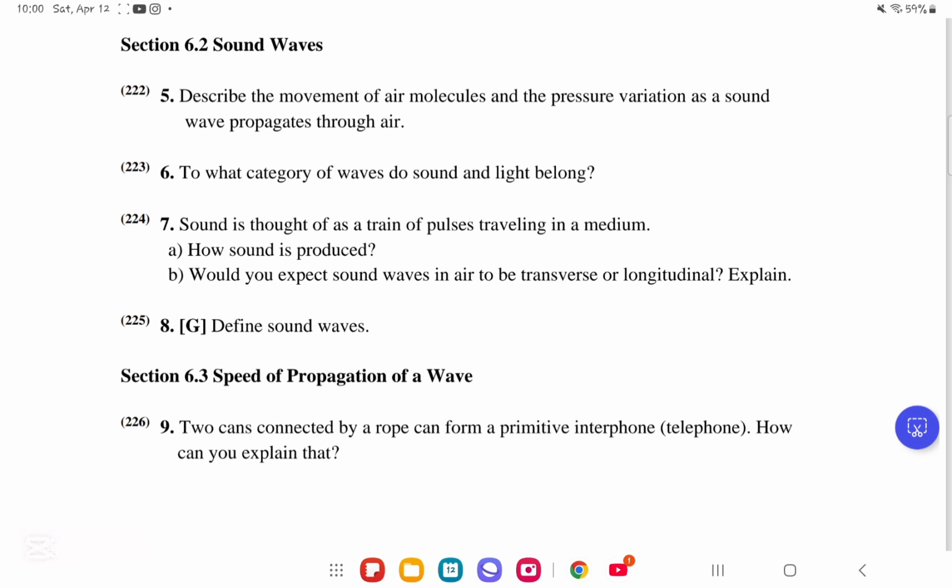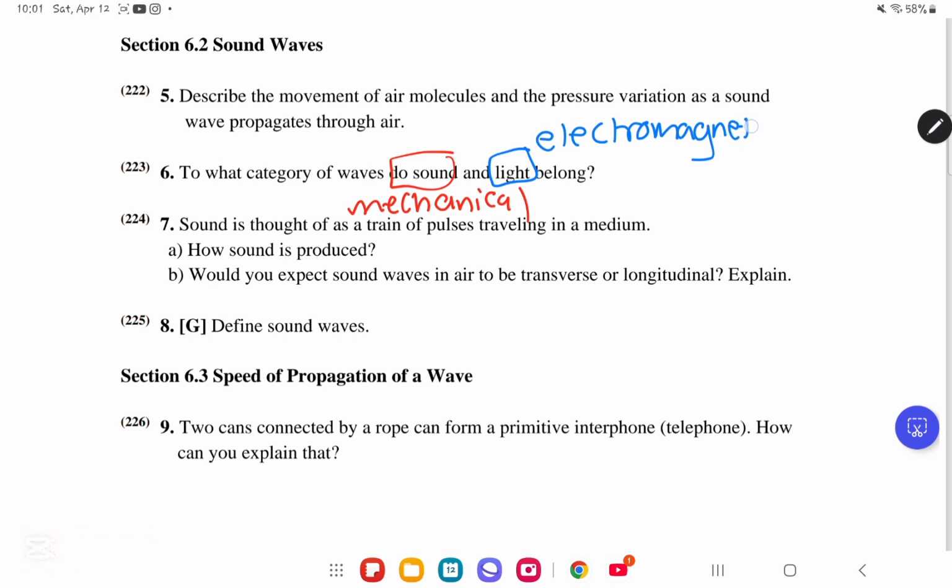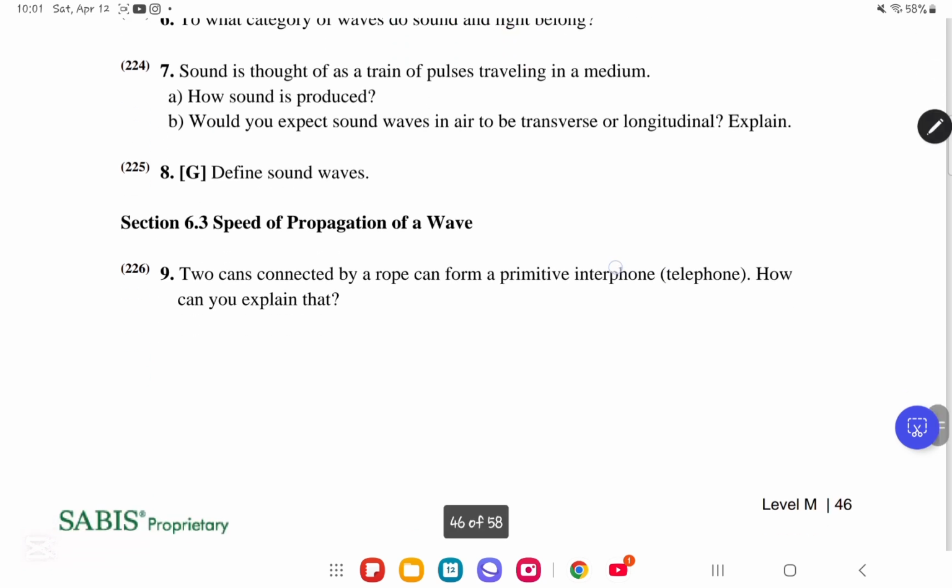To what category of waves do sound and light belong? First of all, sound belongs to mechanical waves because it needs a medium to pass through, whereas light is electromagnetic because it does not need a medium to pass through. So again, sound waves are mechanical waves because they need a medium to pass through, whereas light waves are electromagnetic waves because they do not need a medium to pass through.